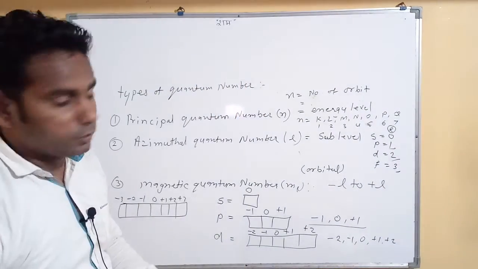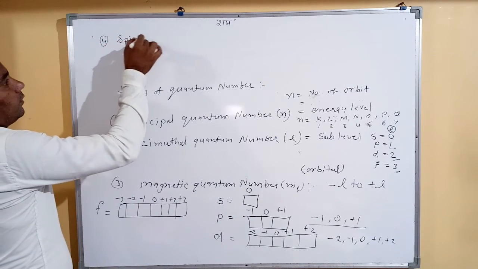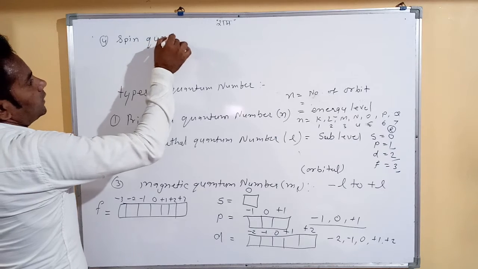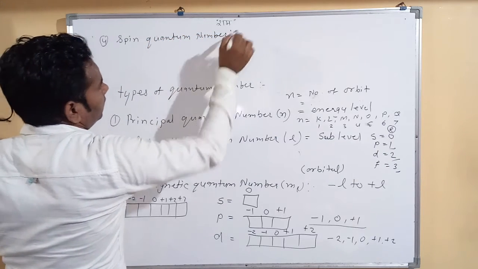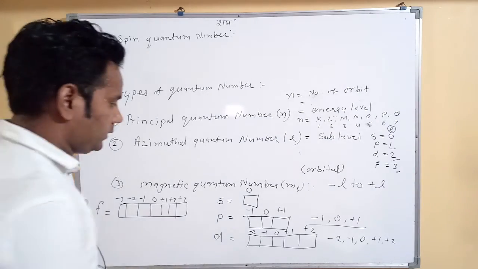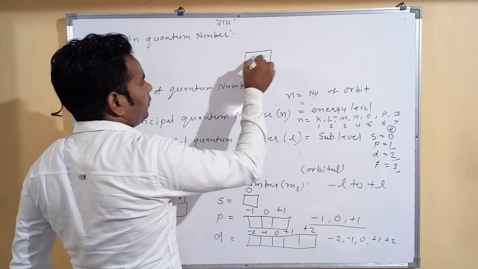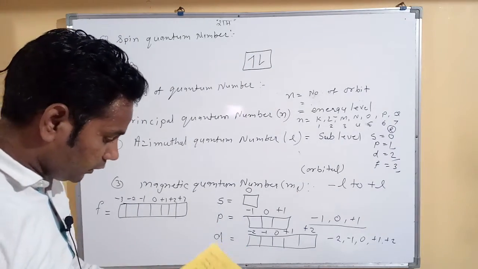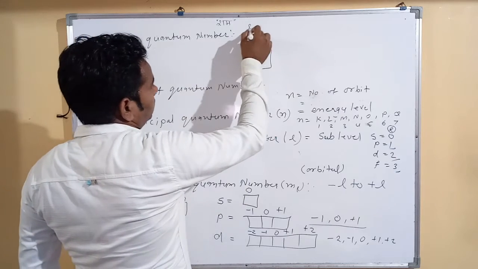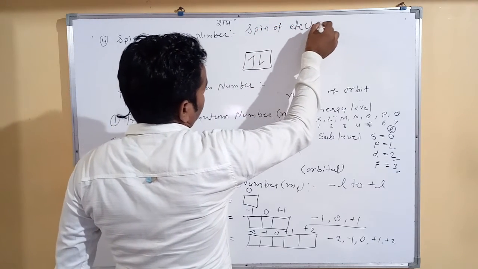So the spin quantum number, the fourth. Every orbital has a maximum of 2 electrons. The spin quantum number shows the spin of electrons.